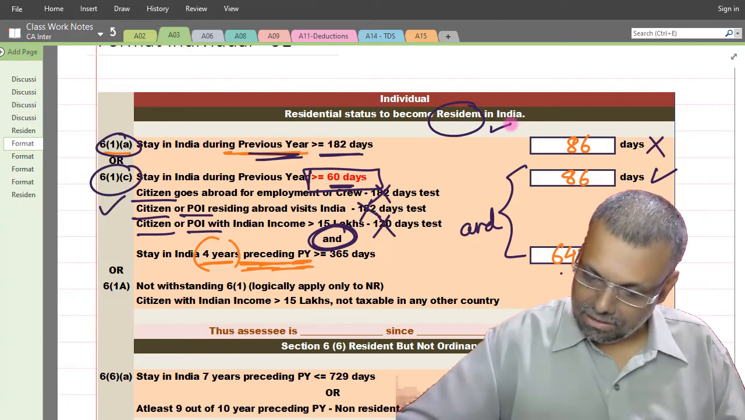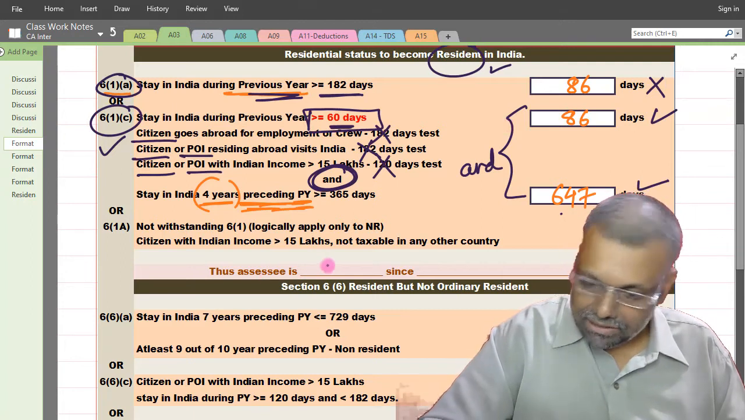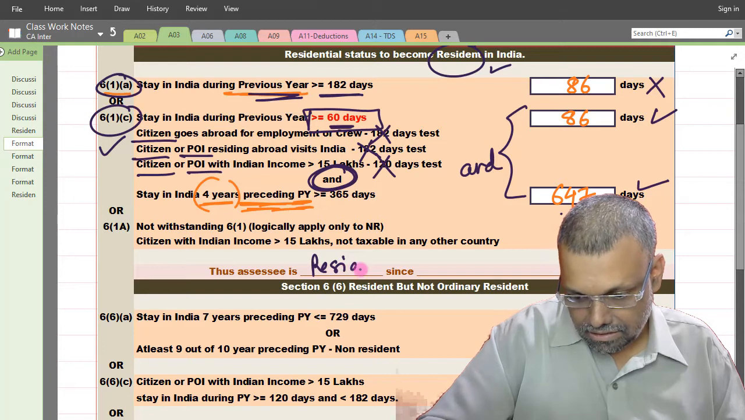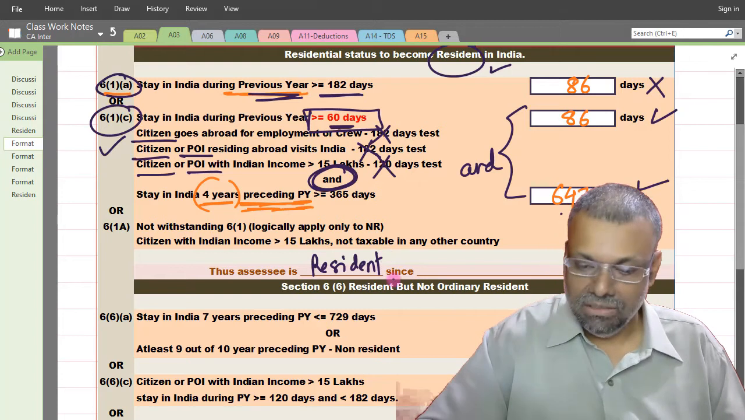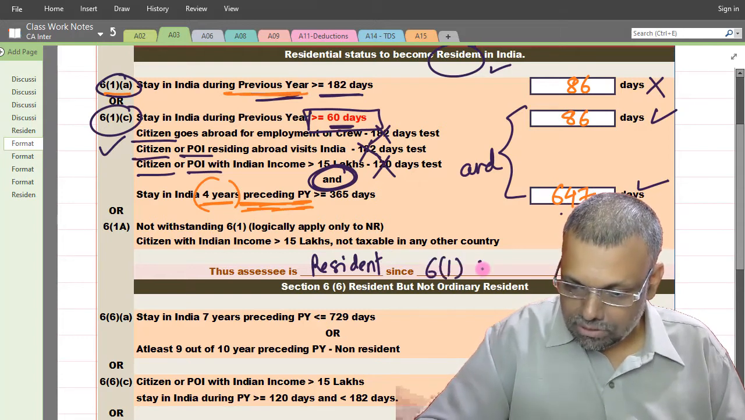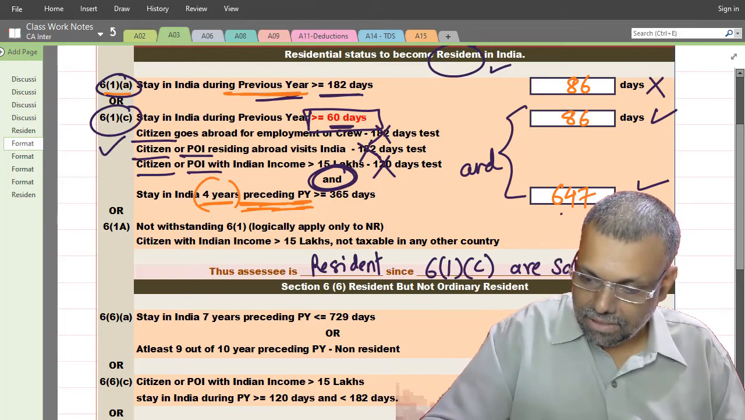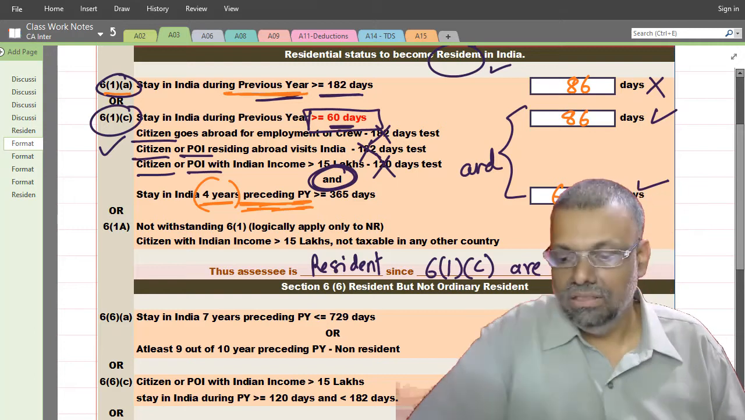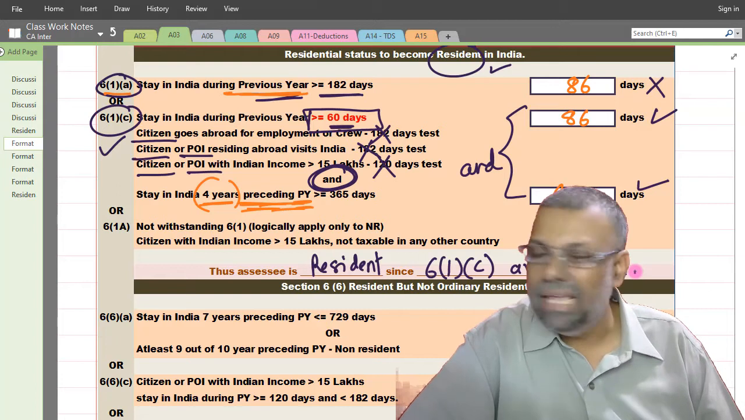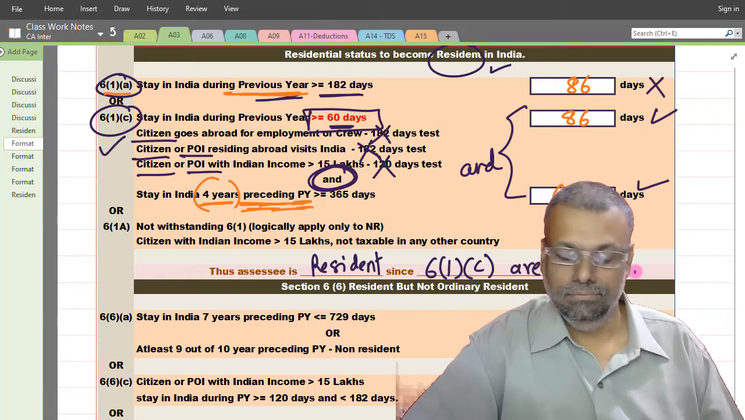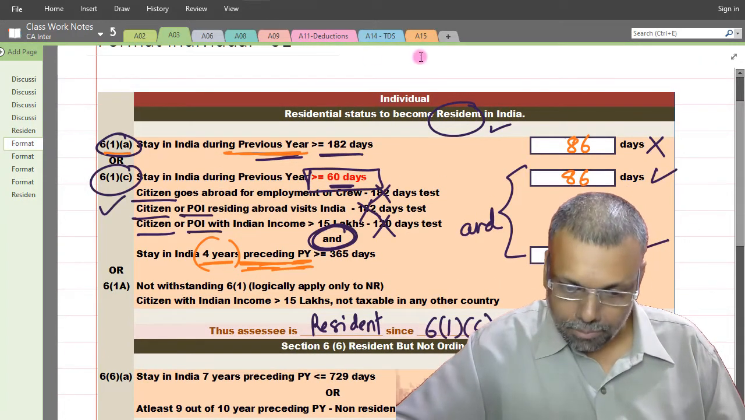Okay, so you have to write an answer now. See, okay, so assessee is resident. See this, assessee is resident. This is how you have to write your answer clearly. Since section 61C conditions are satisfied. This is our first part of the answer. Have you understood that very, very clearly? Okay. And for your answering purpose,